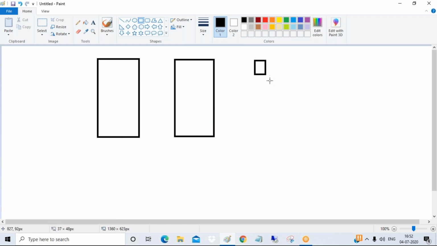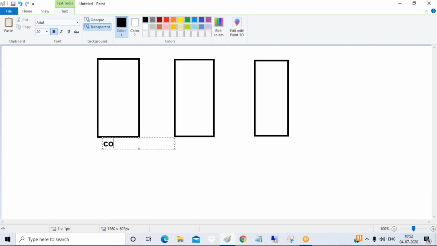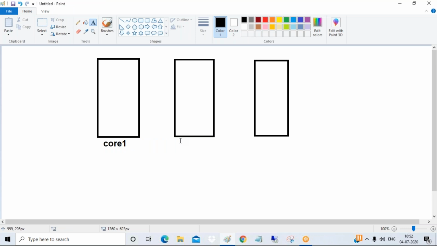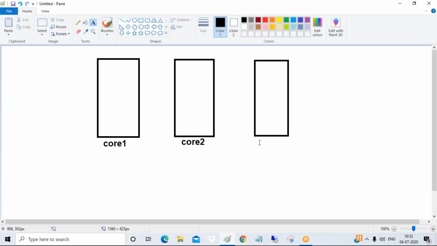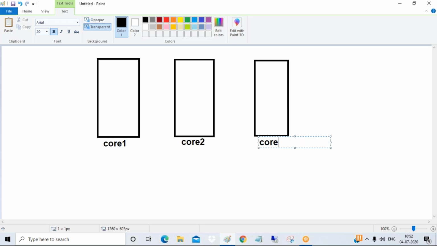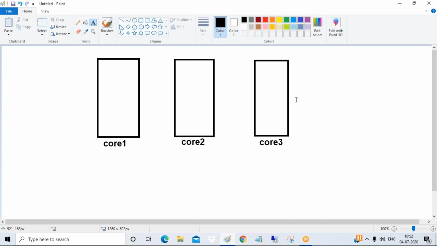For product, it's a tiny table. For quantity, it's a tiny table. So if you are having multi-cores, each core will take care of a tiny table. Core 1 will take care of this tiny table, core 2 will take care of this tiny table, core 3 will take care of this tiny table, guys. So with this, processing speed will be very fast or not? Yes, the processing speed will be highly faster, guys. And one more thing we need to understand, guys.